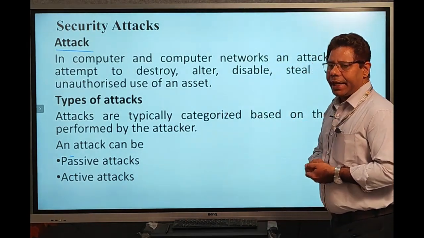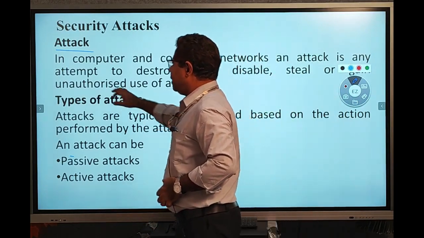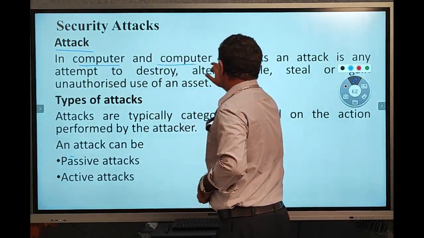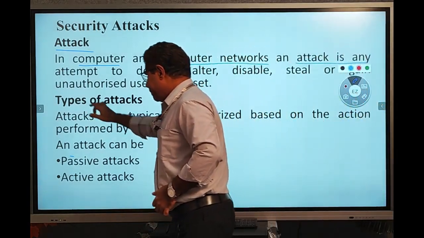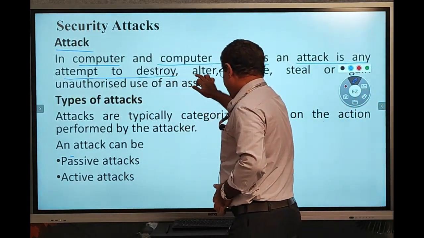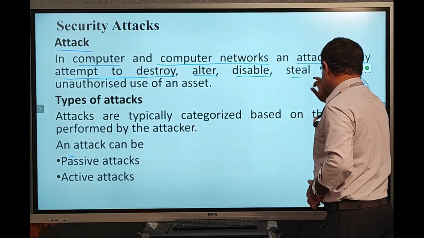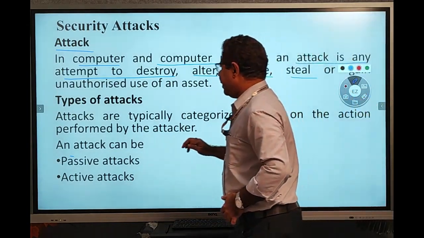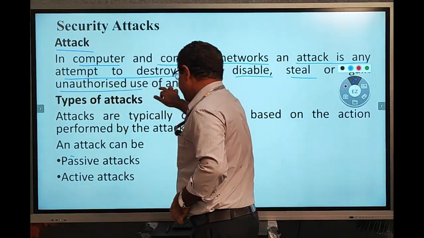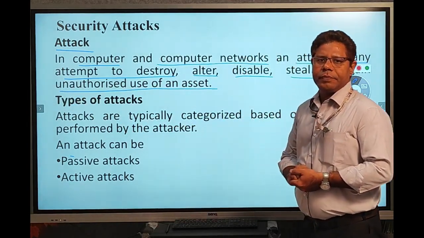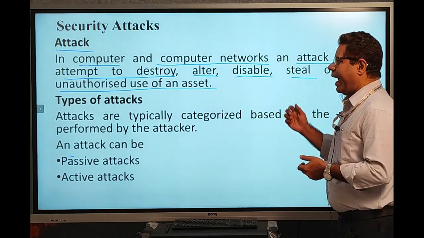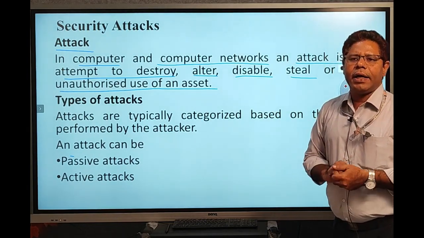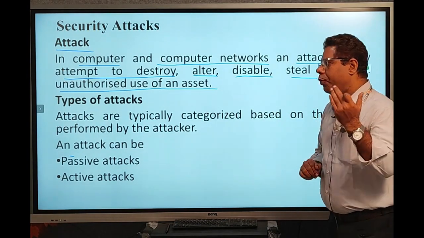We can see the definition in computers and computer networks. An attack is any attempt to destroy, alter, disable, steal or gain unauthorized use of an asset. So the attacker is simply trying to access our data in an unauthorized way.